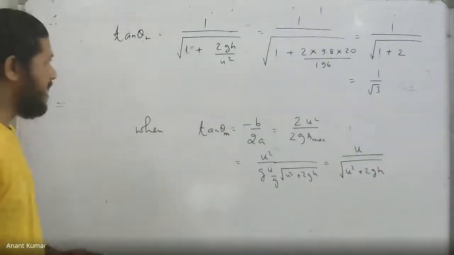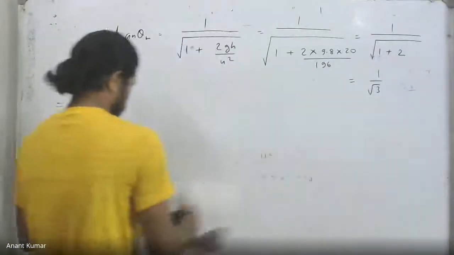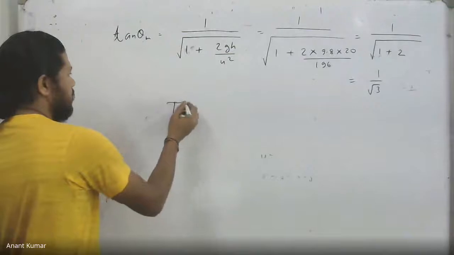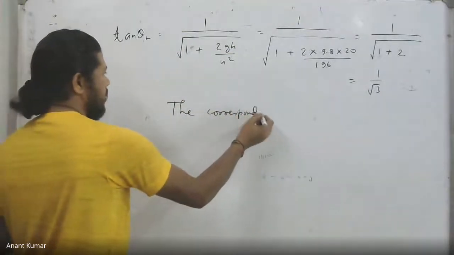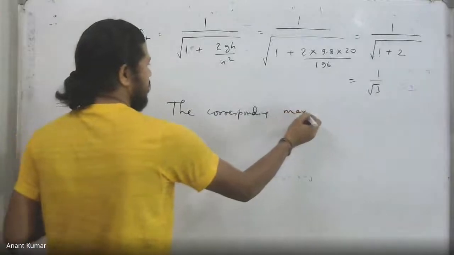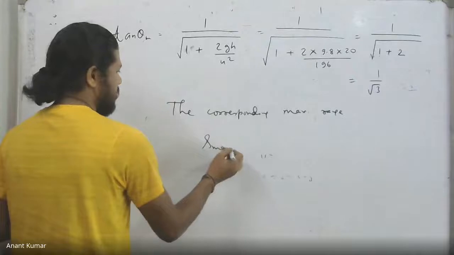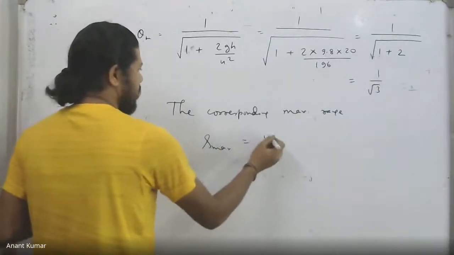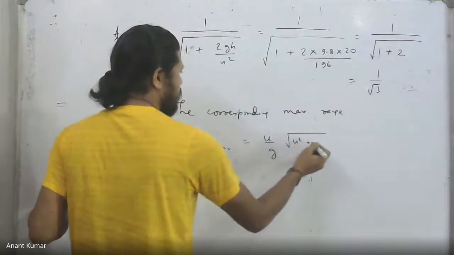The corresponding maximum range on the ground can be figured out. The corresponding max range, S max, turned out to be u by g into root over of u square plus 2gh.